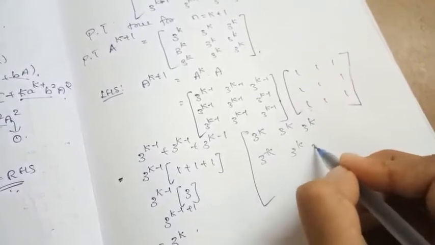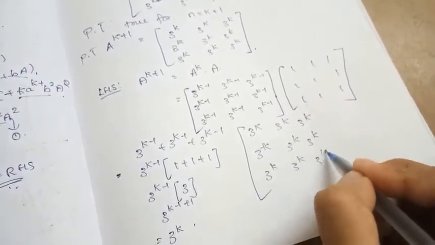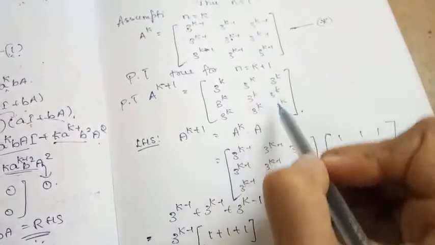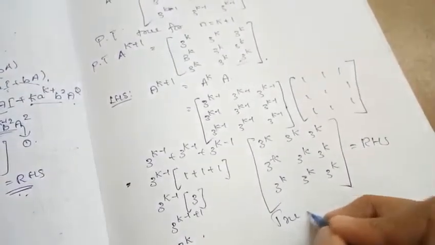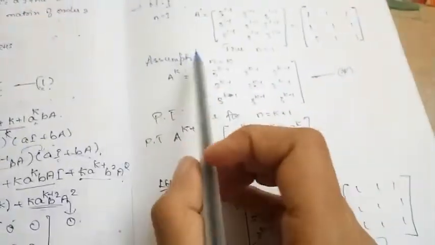So while multiplying, we got 3 power k, which is equal to our RHS. See here, this is the RHS. So hence the result is true for n equal to k plus 1. So the result is proved by mathematical induction.